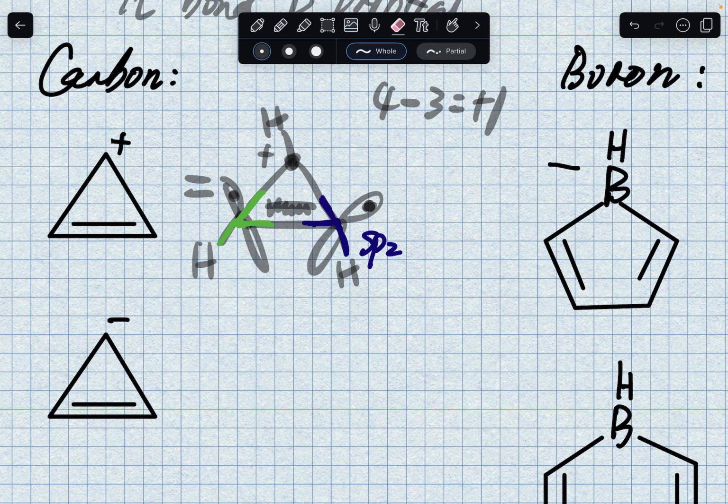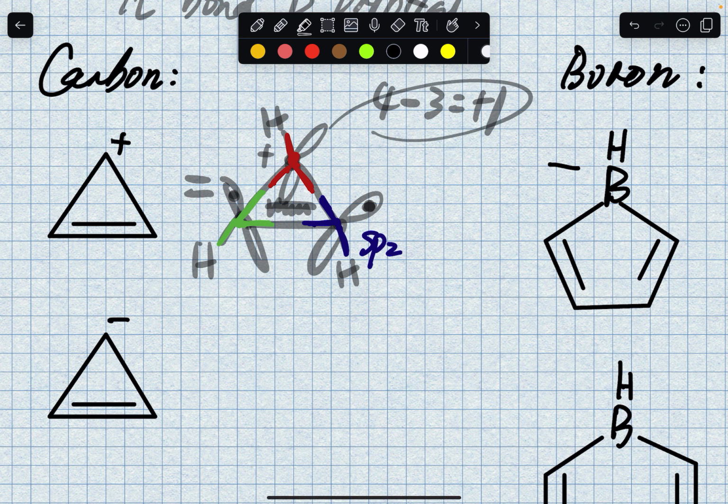All right. And then I can also draw this carbon's sp2 orbitals for you. 1, 2, 3, right? And because it's sp2, it has to have this p orbital, but it's empty. Why is it empty? Because if I were to have an electron in there, then this wouldn't exist. I wouldn't have a positive 1 charge, right? To have a positive 1 charge, I've got to have this empty p orbital, okay? So my total p orbital pi electrons are 1 and 2.